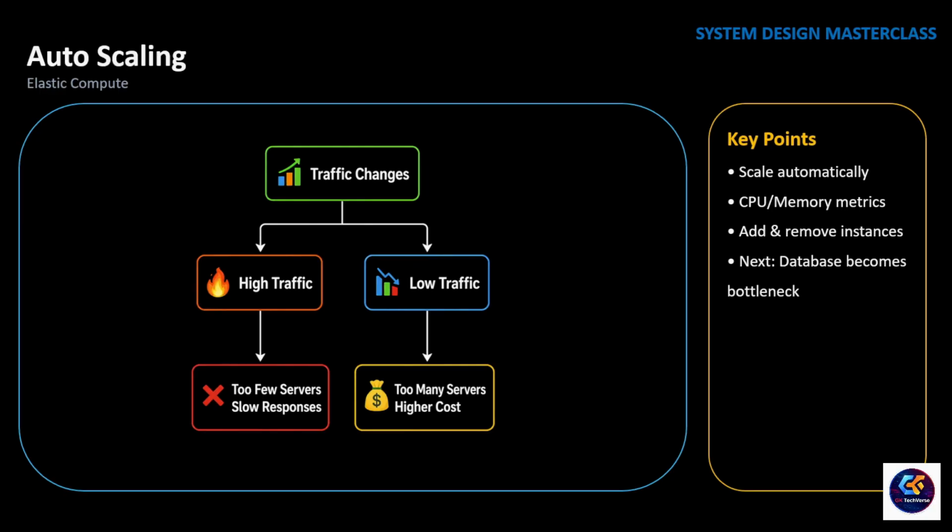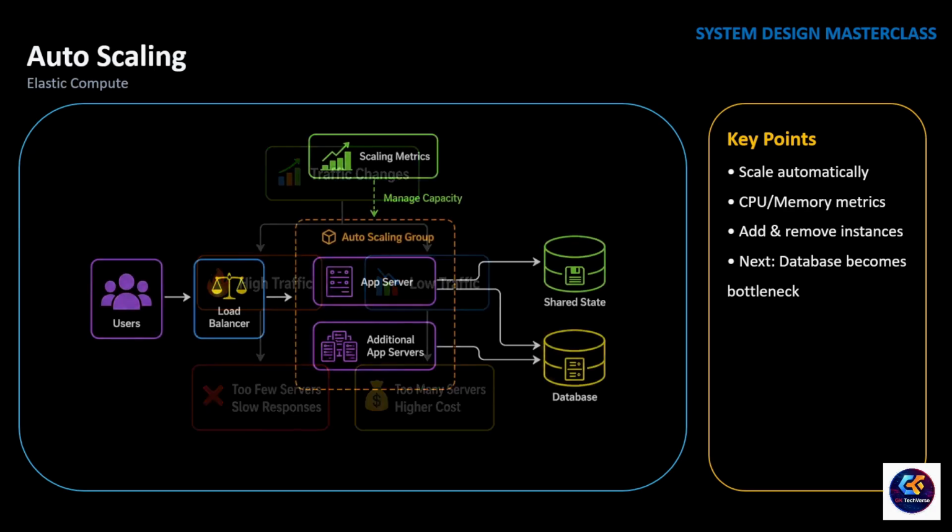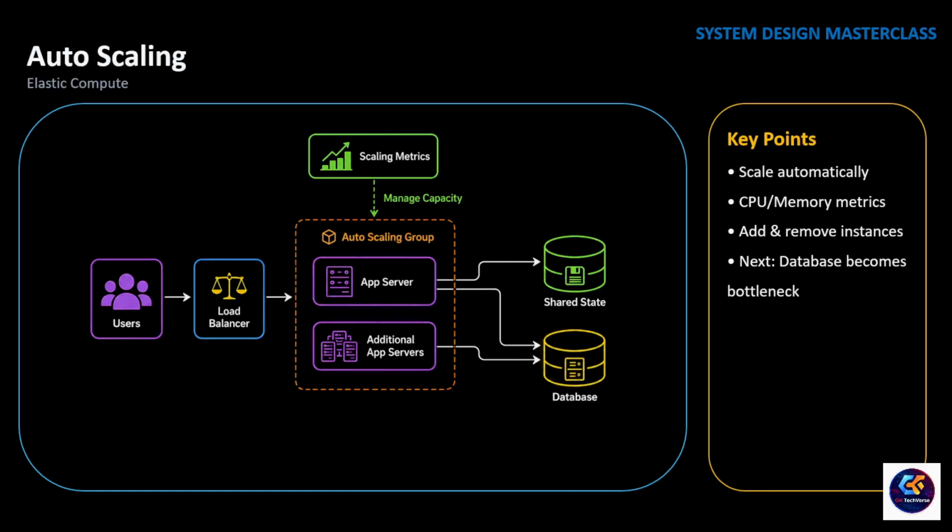If we wait for an engineer to notice the problem, users will experience slow response before new servers are added. Instead, we let the system make that decision automatically. This is called auto scaling. Auto scaling continuously monitors the health and load of the application. Common metrics include CPU utilization, memory usage, request rate, or response time. When these metrics cross a defined threshold, new application servers are automatically created and added behind the load balancer. As traffic decreases, unnecessary servers are automatically removed.